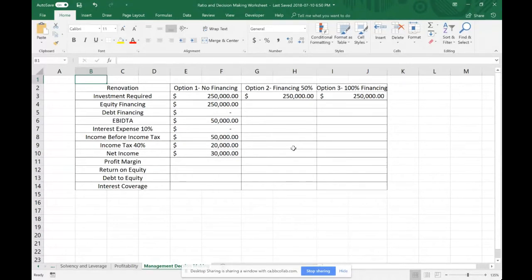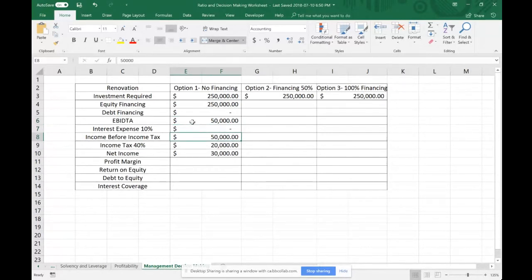Okay, so the problem's up on the board again. I've created a little table here to outline the three options. The first option is no bank financing. We're just going to use the $250,000 we have in the bank, so we're going to equity finance this project for $250,000. Our EBITDA from the question itself was $50,000 per year.